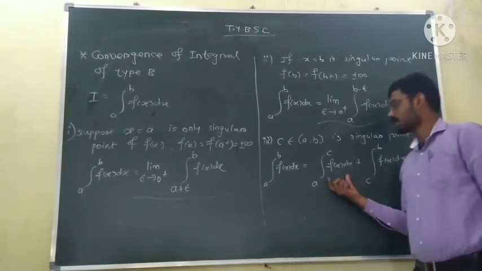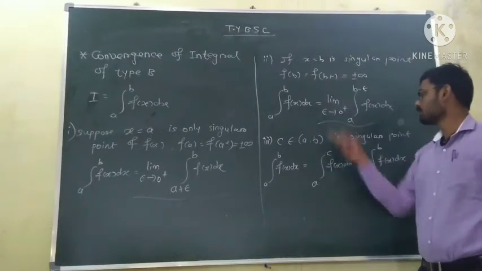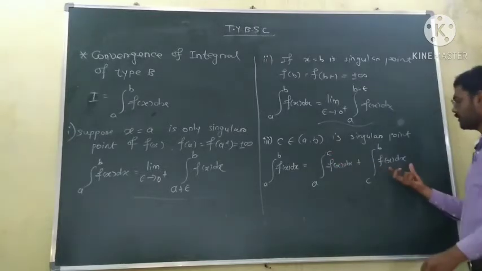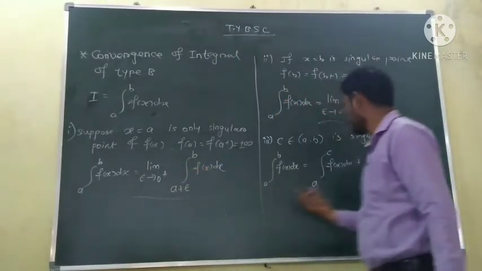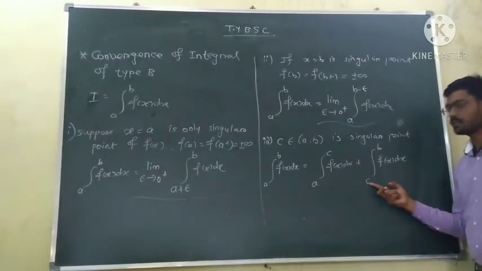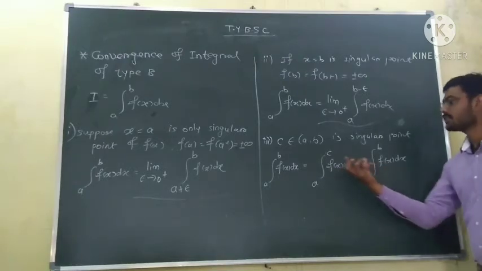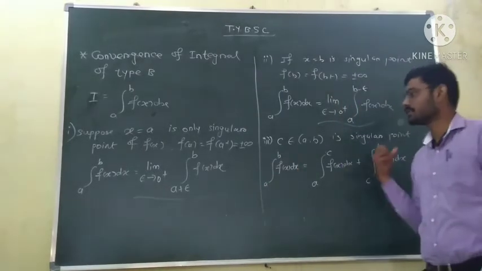Now we can check the convergence of this part using case 2, because here the upper end point is a singular point, and we can check the convergence of this part using case 1, because here the lower limit is the singular point. So if both the parts are convergent, then the improper integral from A to B is said to be convergent.